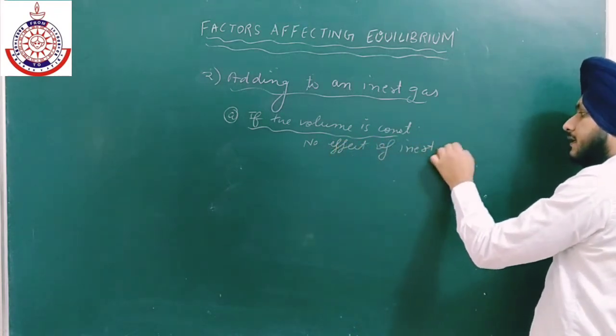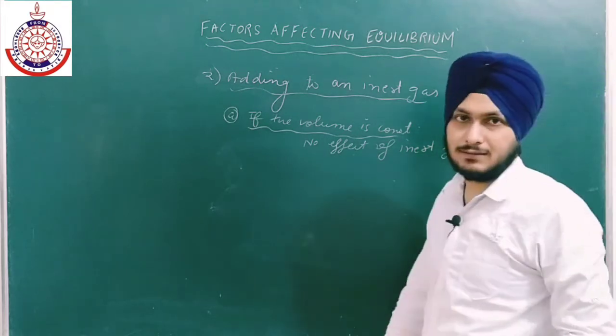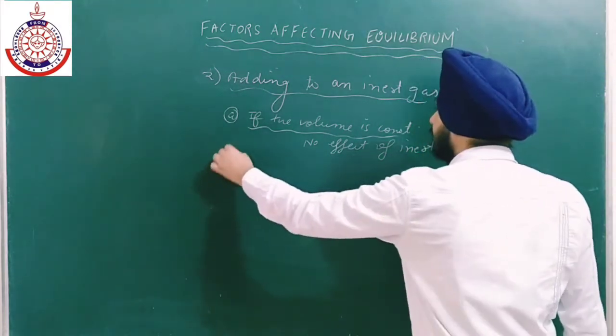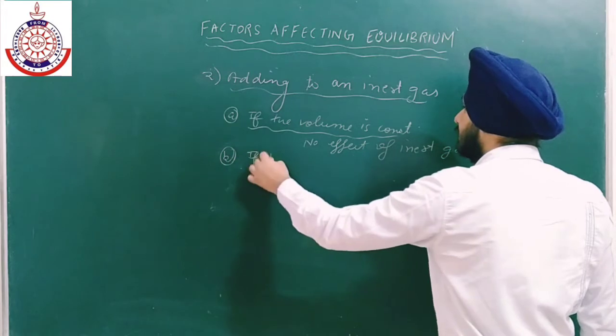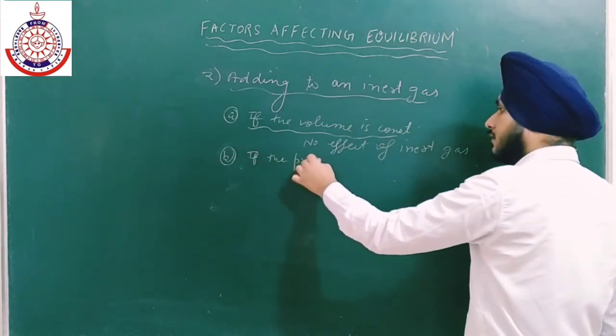तो वो inert gas enter ही नहीं कर पाएगी if we are taking the volume as constant. Now the second case is if the pressure is constant and the volume will change.